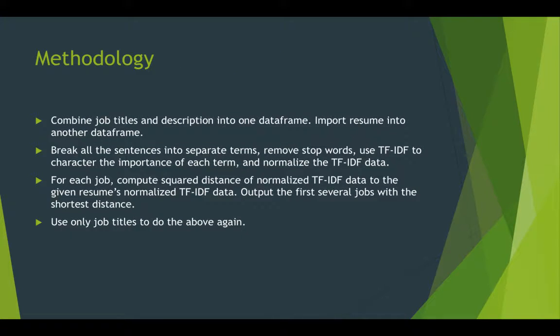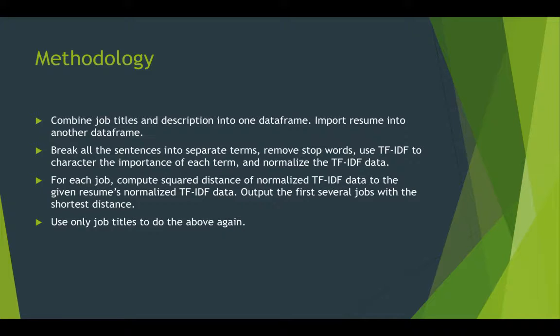Methodology. First, combine job titles and descriptions into one data frame. Import resume into another data frame. The second step is to break all the sentence into separate terms. Remove stop words. Use TF, IDF to character the importance of each term and normalize the data.